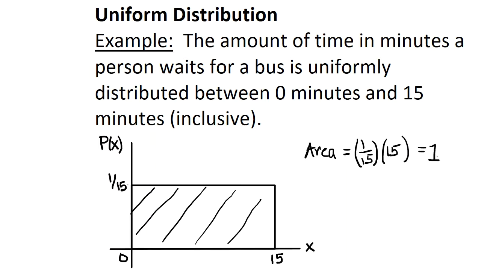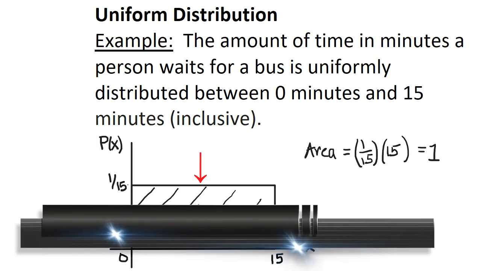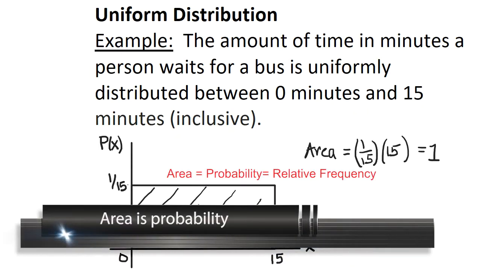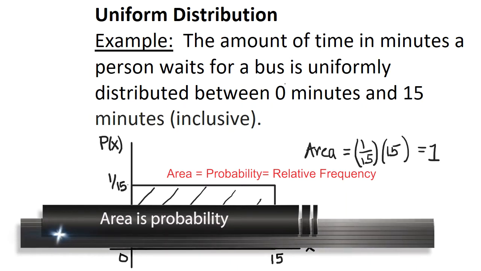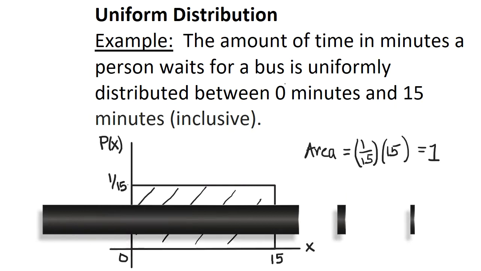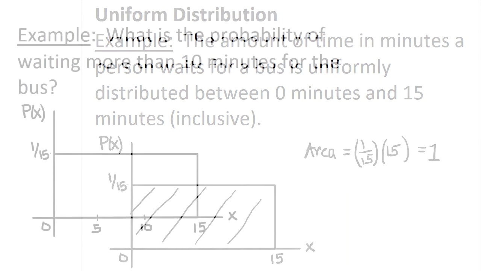So that's always the case for all probability distributions. The entire area under the curve, and we call this line here the curve, is 1. There's a correspondence between area and probability. Area and probability and relative frequency are all the same.